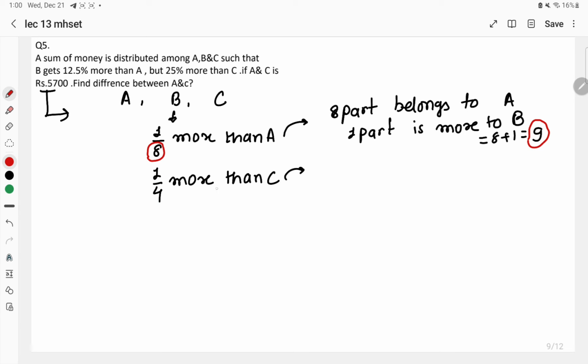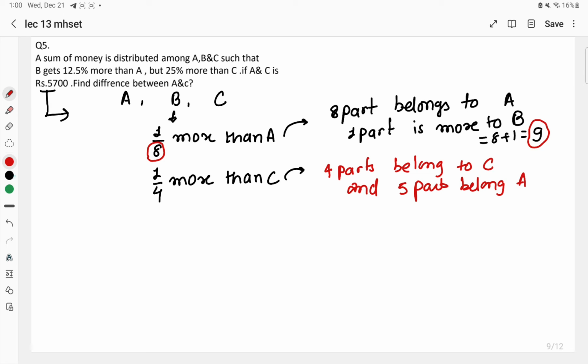Similarly, in this, 1 by 4 more than C means 4 parts belong to C and 5 parts belong to B. Why have I taken 5 parts? Because it is 1 more than C. It means if 4 parts belong to C, then B gets 1 extra part, that is it gets 4 plus 1 part, that is 5 parts.